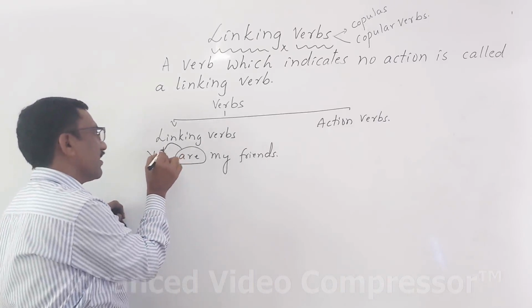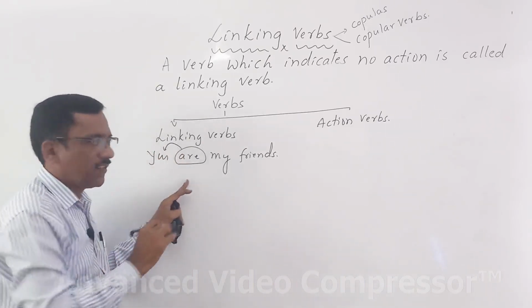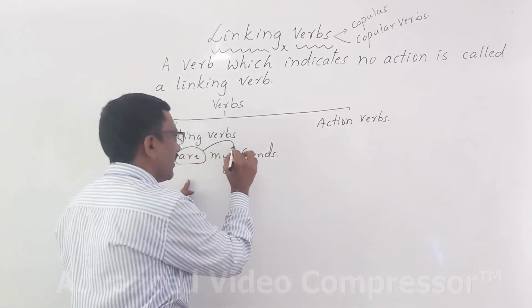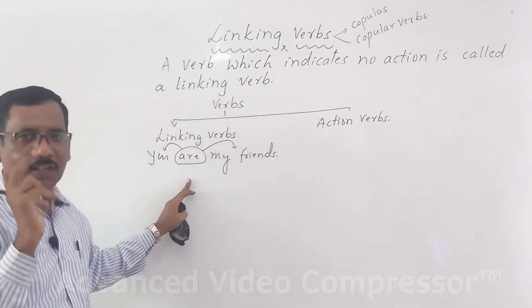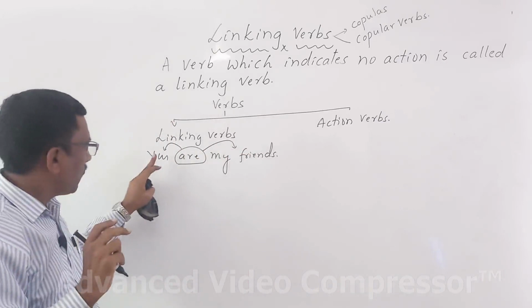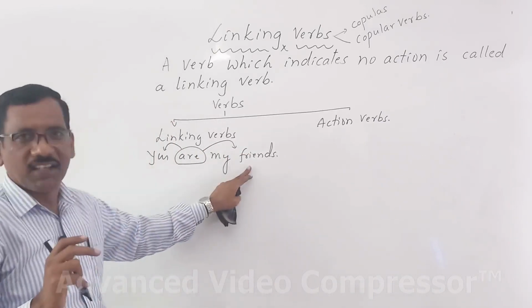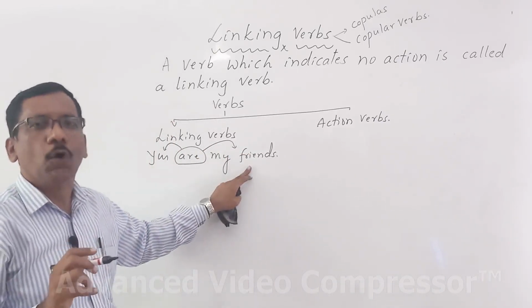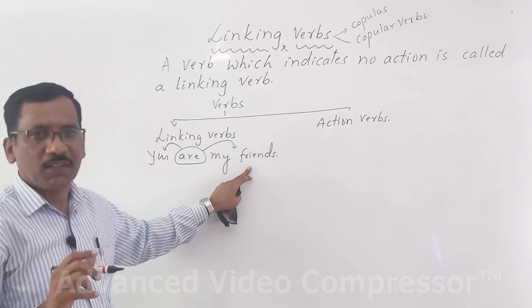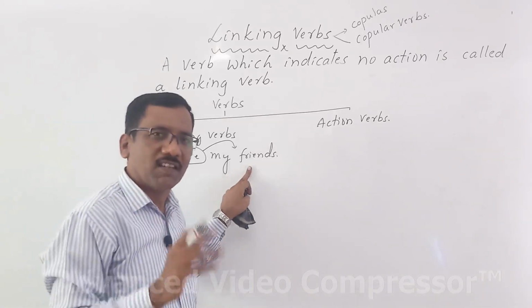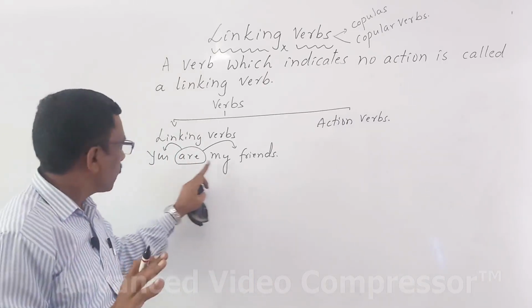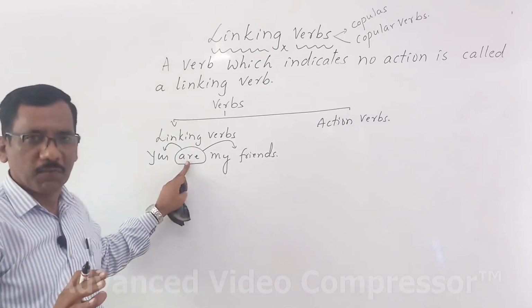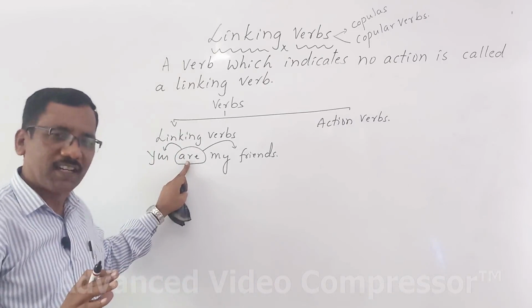It links the subject of the sentence with its predicate complement. I used two words, subject and predicate complement. You know that complement is a word which is required to complete the meaning of the verb. I hope this point is clear.